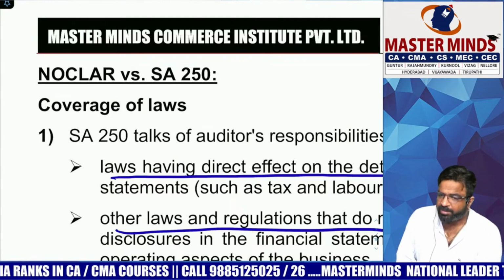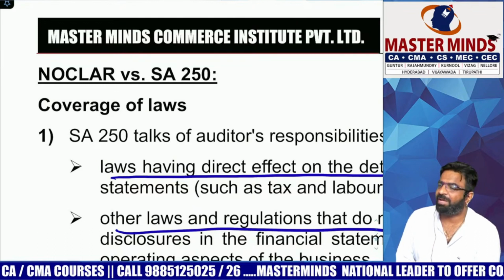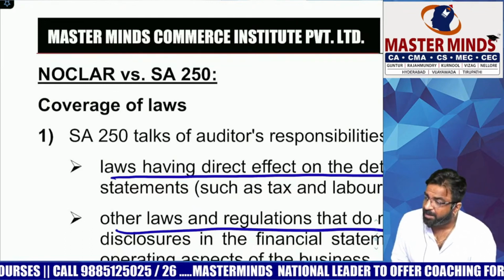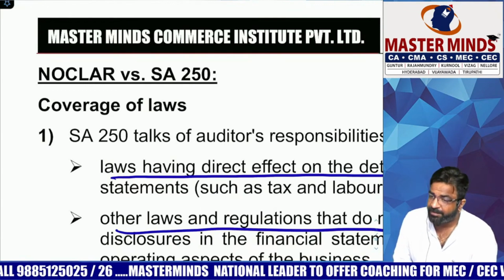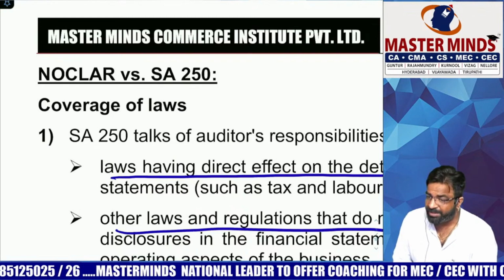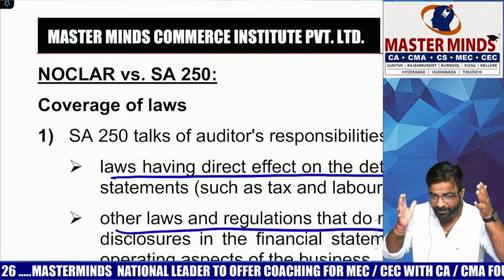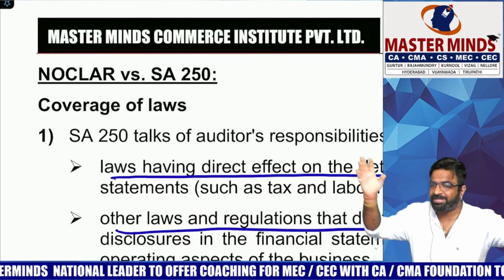In 250, we only talk about those non-compliances of laws and regulations which are connected with your FS. What is FS? Financial statements. Now tell me, is public health and safety connected with the FS or not connected? Terrorist financing? No. So which one is a broader non-compliance? Noclar. That is the first major difference between reporting under Noclar and reporting as per 250.